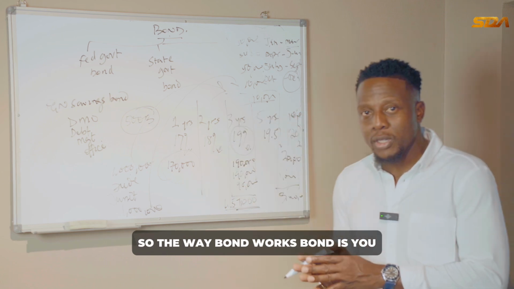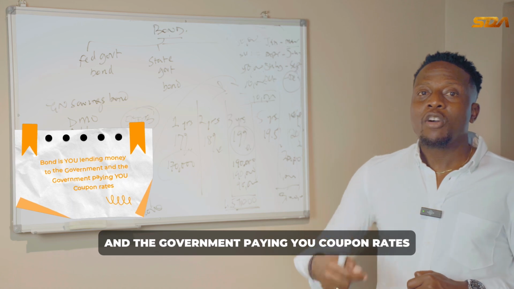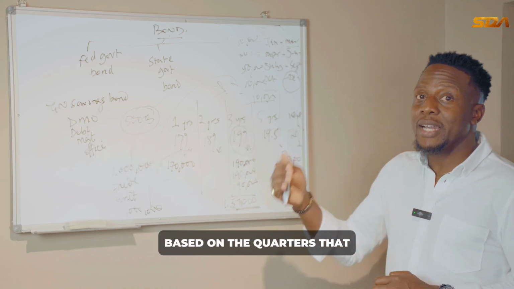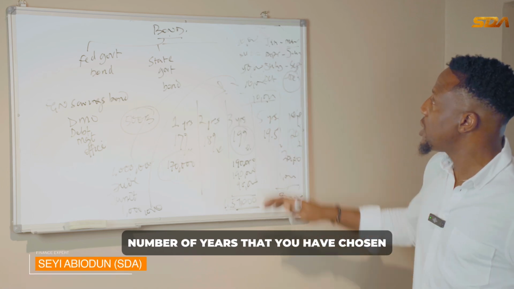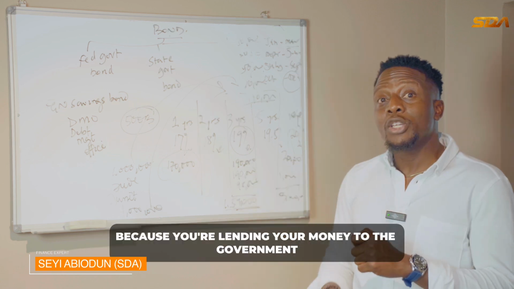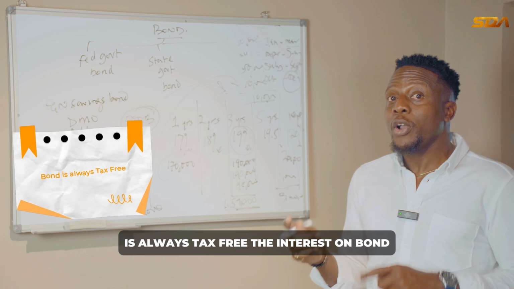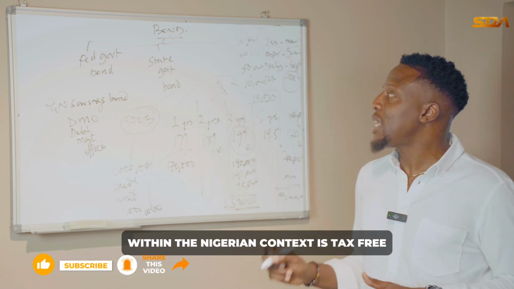So the way bond works, bond is you lending money to the government and the government paying you coupon rates based on the quotas that exist within the framework of the number of years that you have chosen. The other thing that you need to understand about bond is because you are lending your money to the government, it is always tax-free. The interest on bond compared to every other investment within the Nigerian context is tax-free.